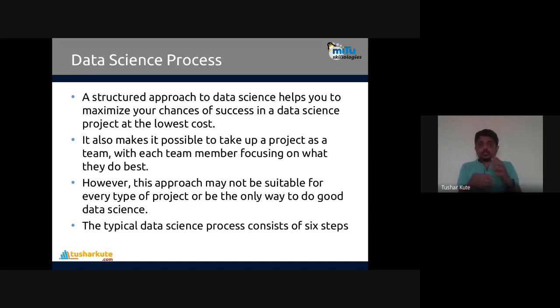It also makes it possible to take up a project as a team, with each team member focusing on what they do best. So data analysts and data scientists, they basically decide what operation you have to do. Then only the data will be extracted. Let's say one example: I have information about a class, information about students in a class.